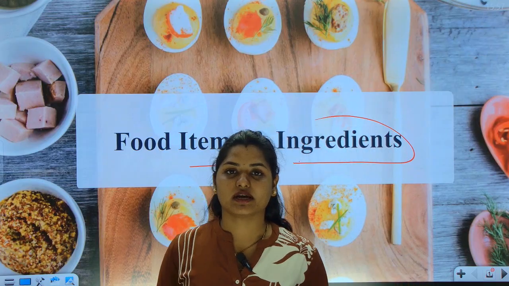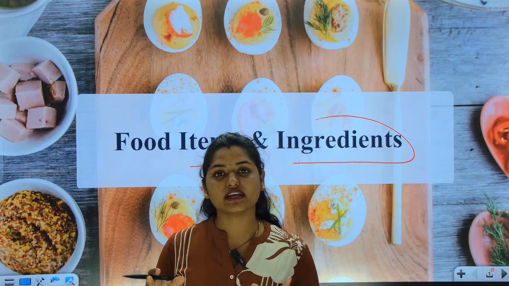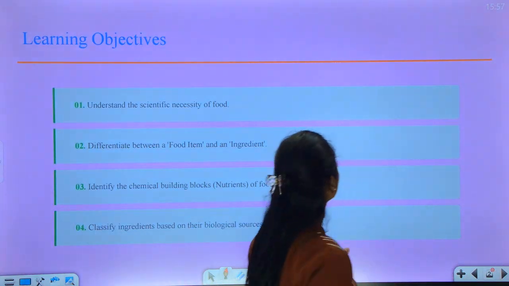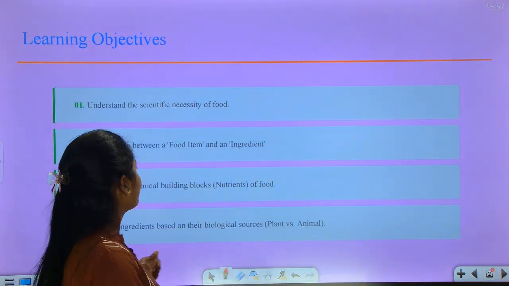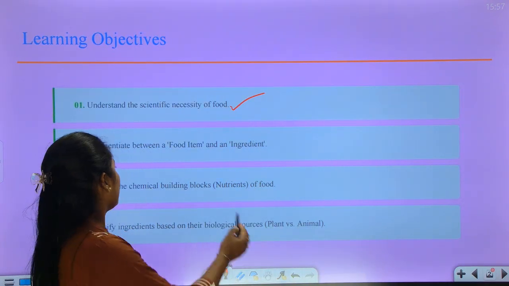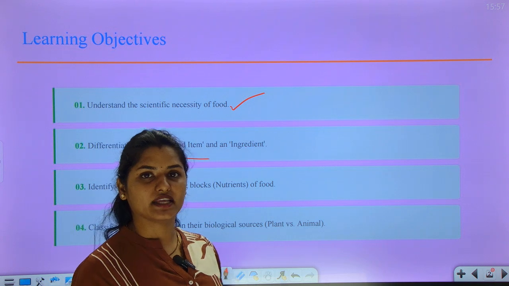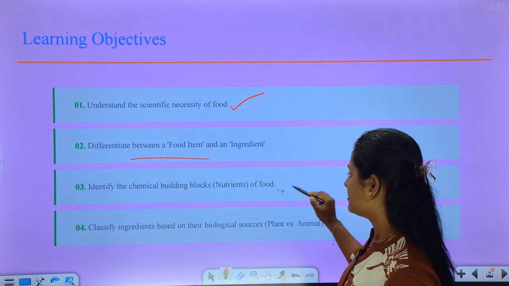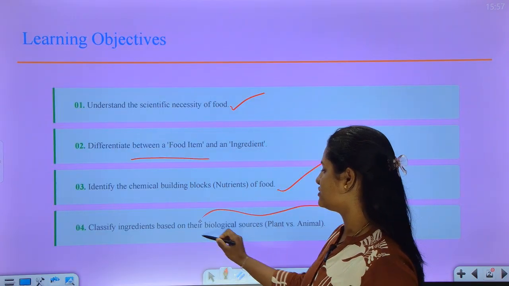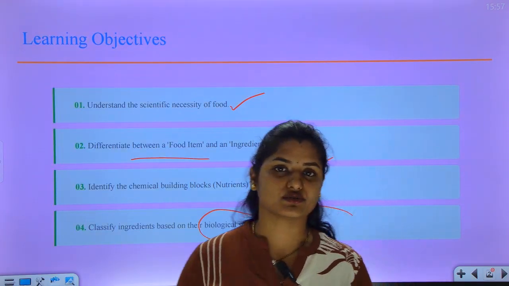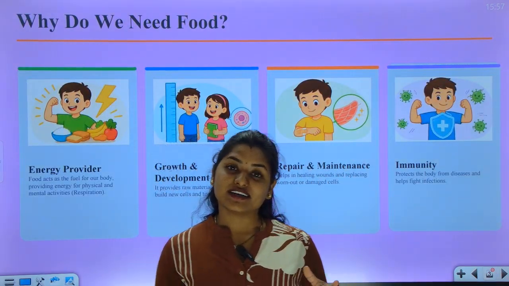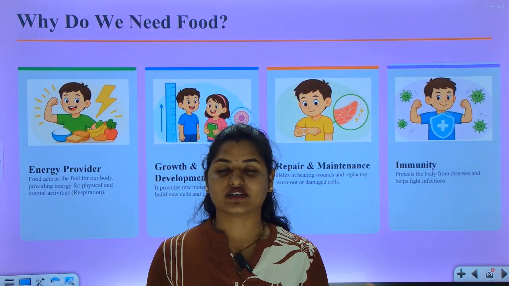So this is the first chapter, food and its components. This is the first topic in that chapter, right? By the end of this class you will learn about the necessity of food, the difference between food item and ingredients, then the nutrients which are present in the food, and biological sources, that is the plant source and animal sources. So simple question, can we live without food?